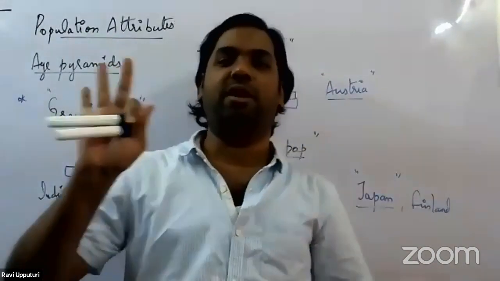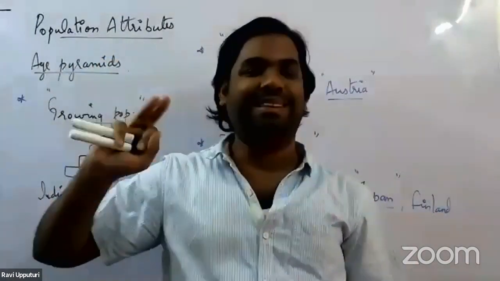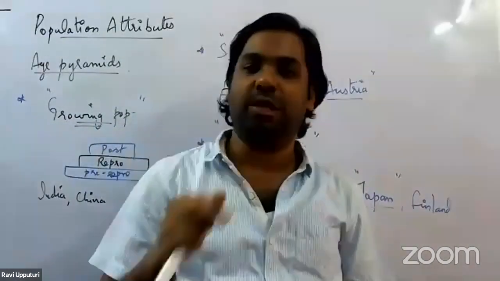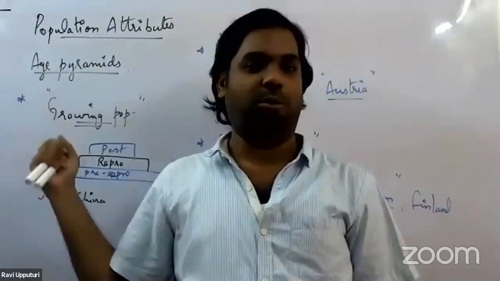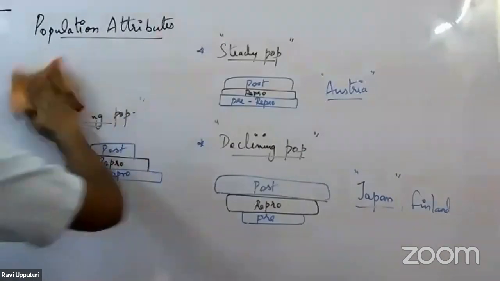So three population attributes we have seen so far. One is with regards to the birth rate and the death rate. Second was the sex ratio, and the third was the age distribution. Right. Now let's take up the fourth population attribute.